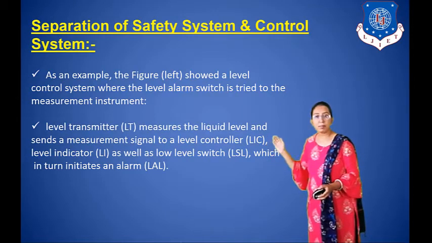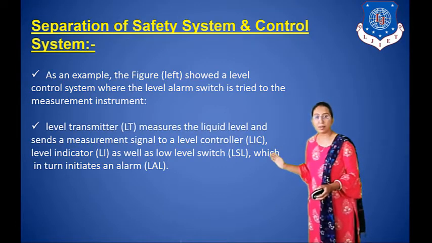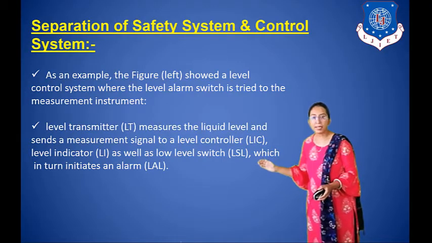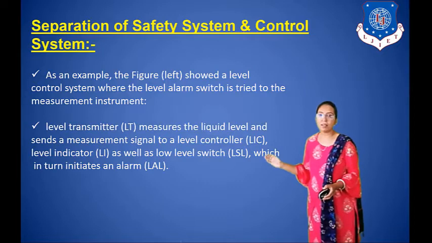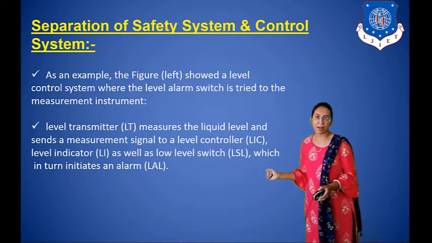The level transmitter measures the liquid level and sends a measurement signal to a level controller, LIC, as well as the level indicator and low level switch, which in turn indicates an alarm.